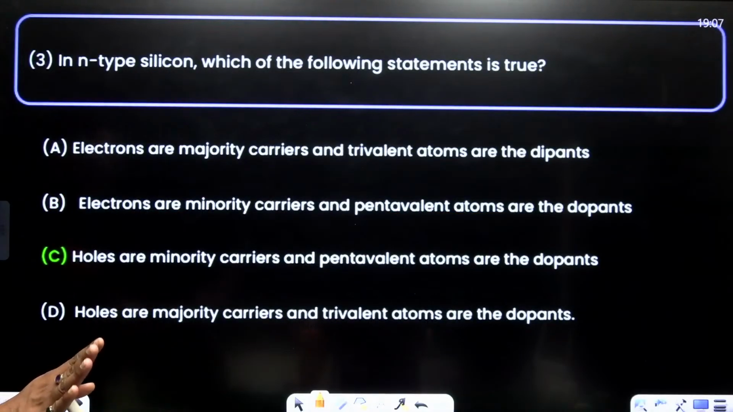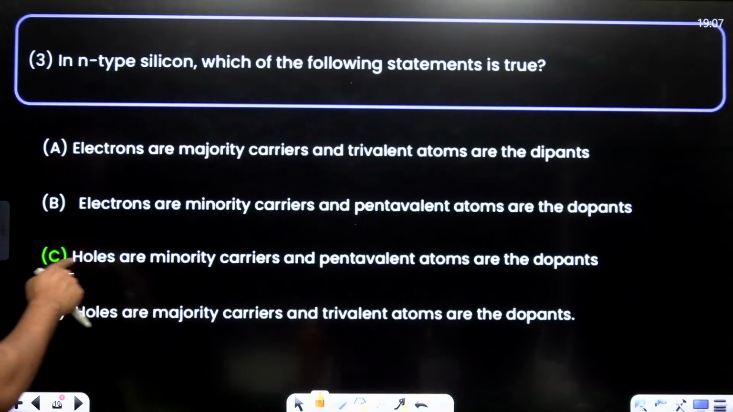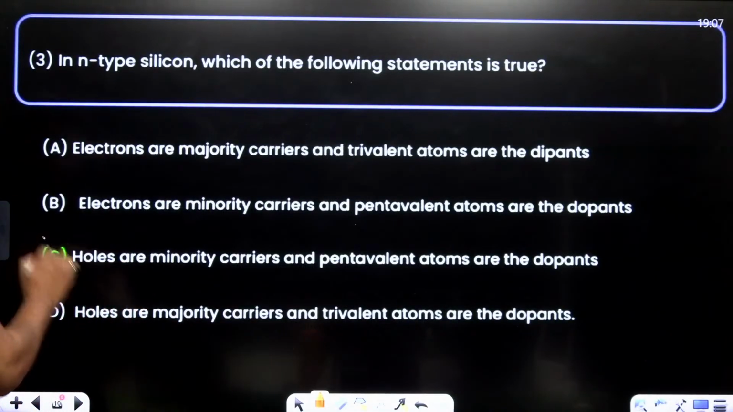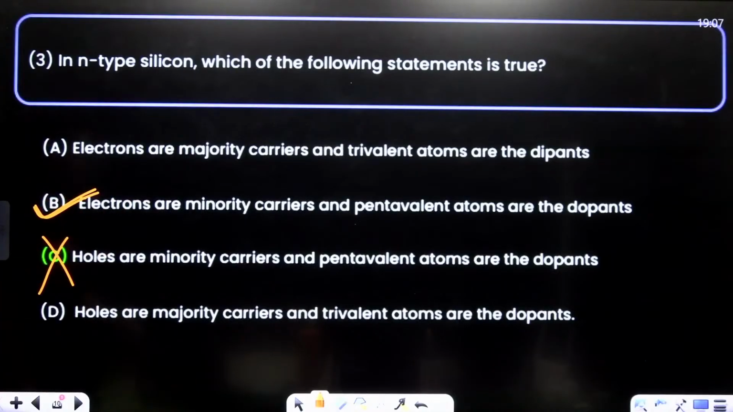Holes are not the majority. This one is incorrect. B is the correct one.